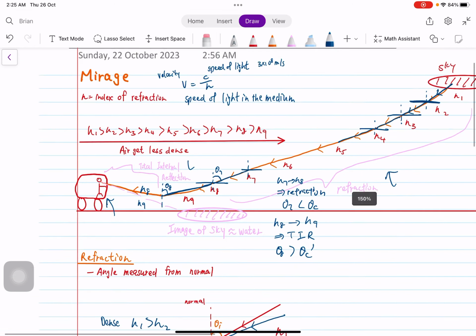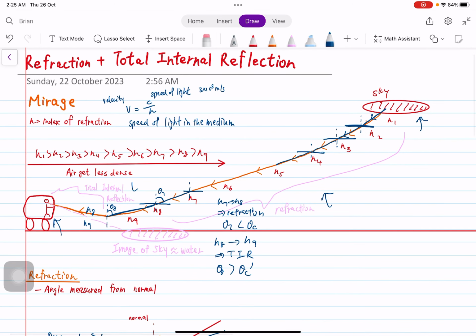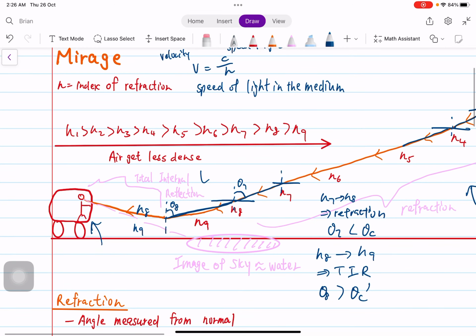So as the light ray goes from n1 to n8, it's going to be bending more and more until it reaches an angle that is greater than the critical angle between the two layers. It's going to be reflected at that point, and the ray would be going upwards.